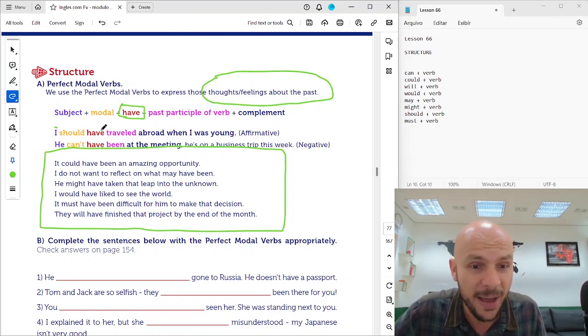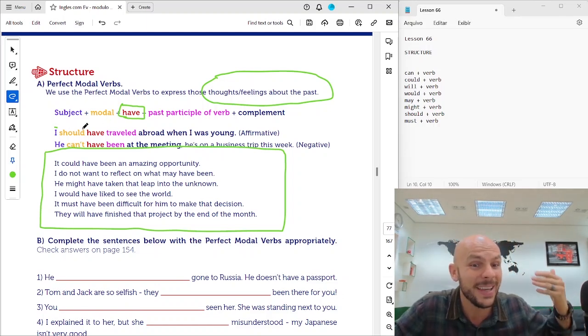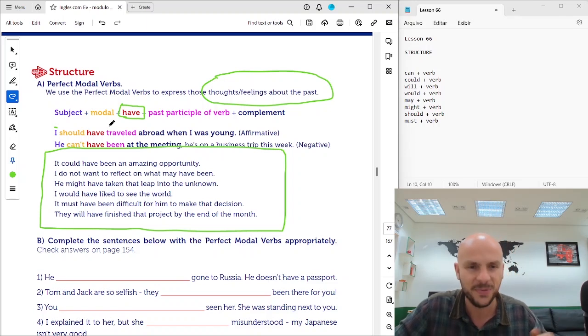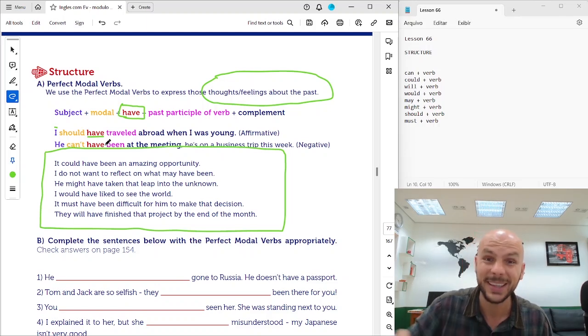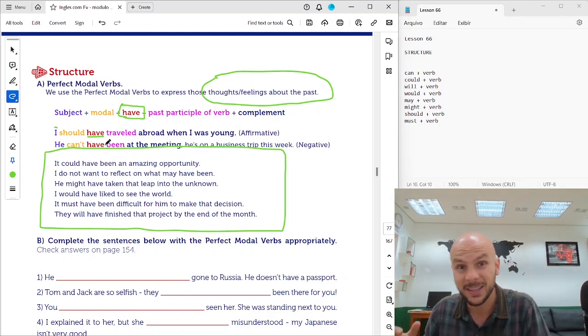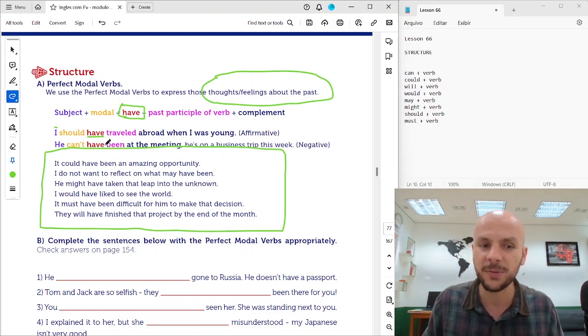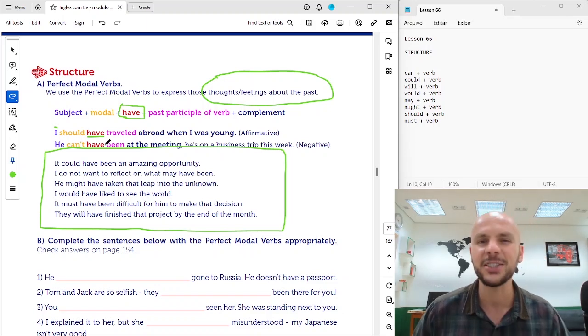I should have traveled. Eu deveria ter viajado. It's extremely important to use have, ter, to talk about the past.